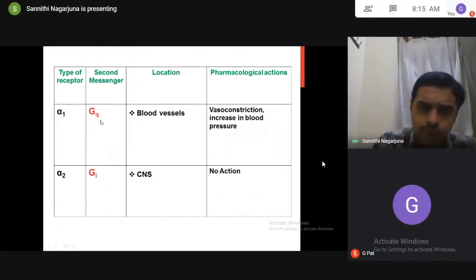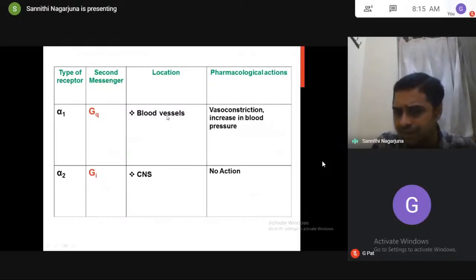See, Gq means increase in IP3 and DAG. Increase in IP3 and DAG means always stimulation. Here, in blood vessels, stimulation means what? Vasoconstriction. So because of vasoconstriction, blood pressure increases. Am I right? Alpha 2 is Gi. In the CNS, I told you cyclic AMP will not have much influence. You can say there is no action, and some books refer to CNS depression.